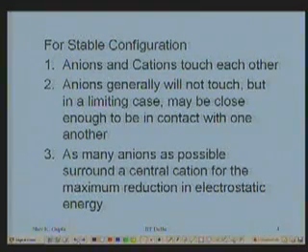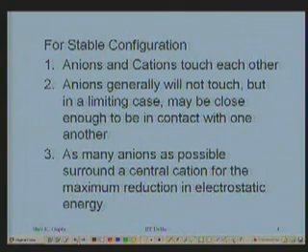So they usually will not touch. However, there could be limiting situations while talking about the geometry in which anions can be made to just come as close as their diameters, and they just start touching each other. That's just a limiting case, that's not the general situation.